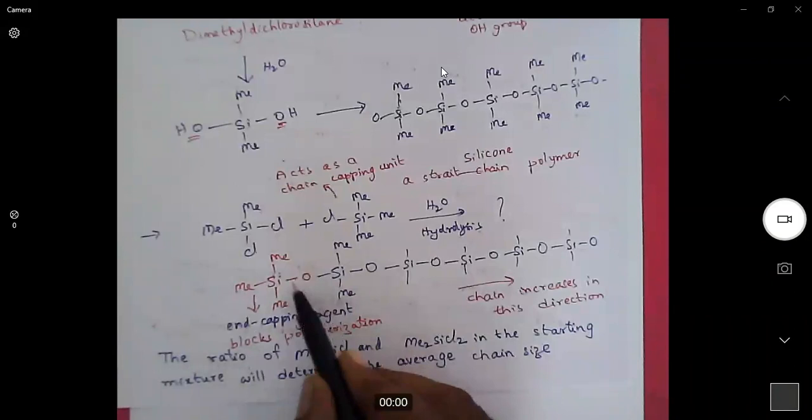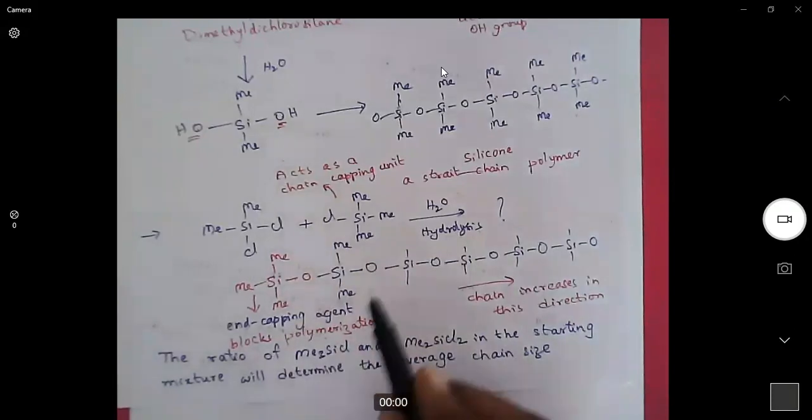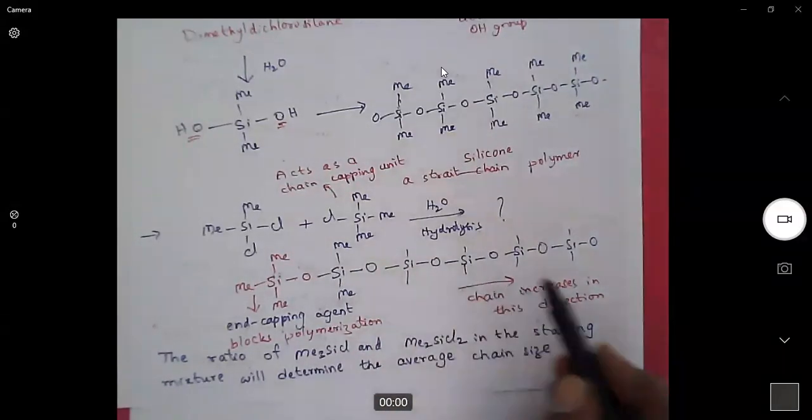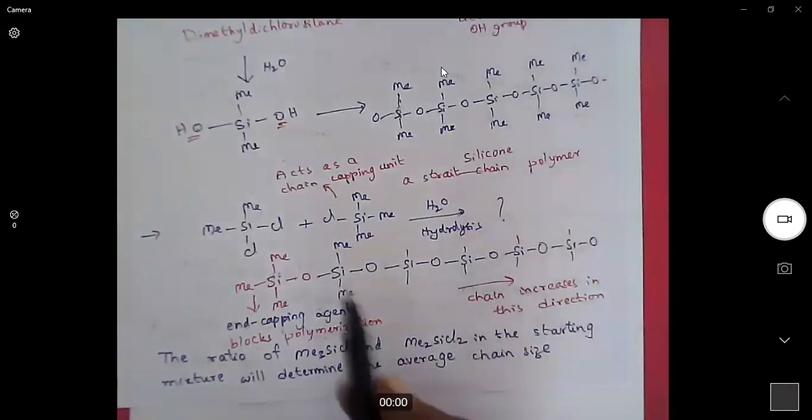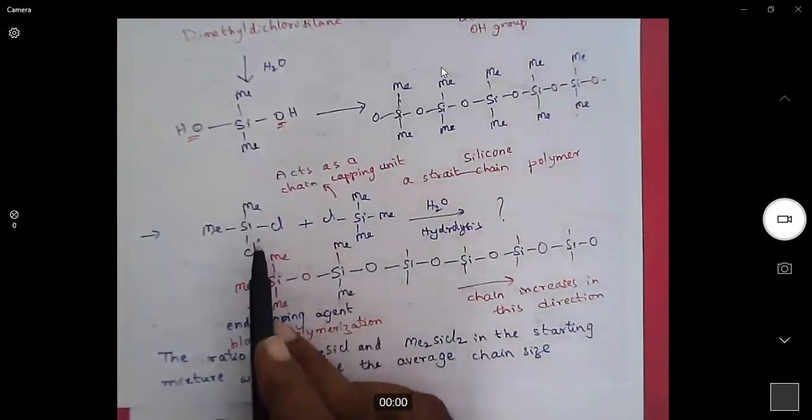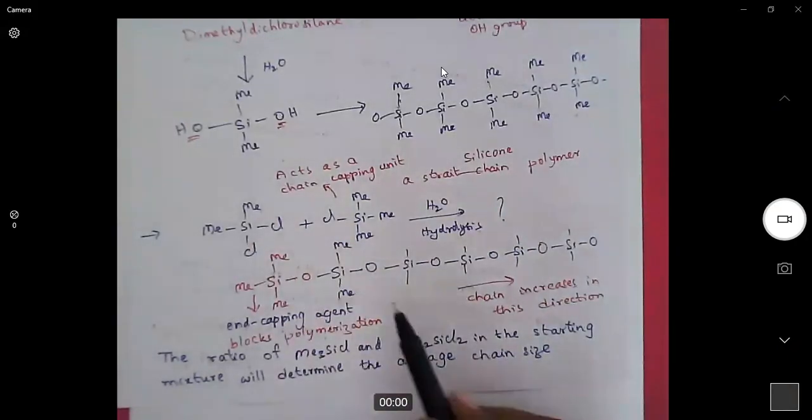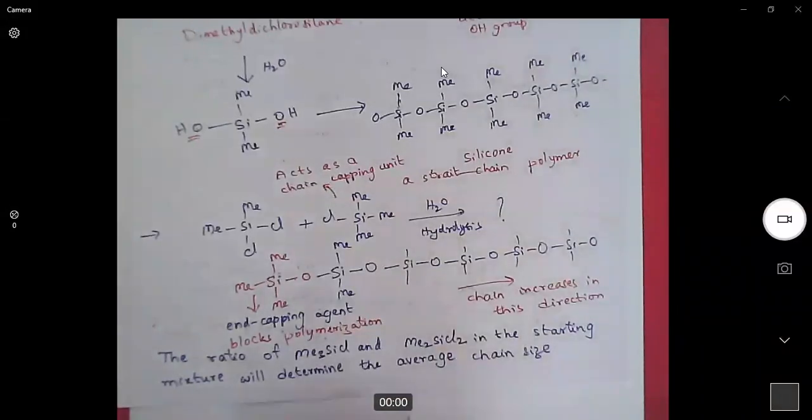That means it will stay at one end of the long polymer chain. That is why it is called an end capping agent, and the chain grows on the other side. Based on the ratio of monochloro and dichloro, the chain length will depend. This we discussed in the last class.